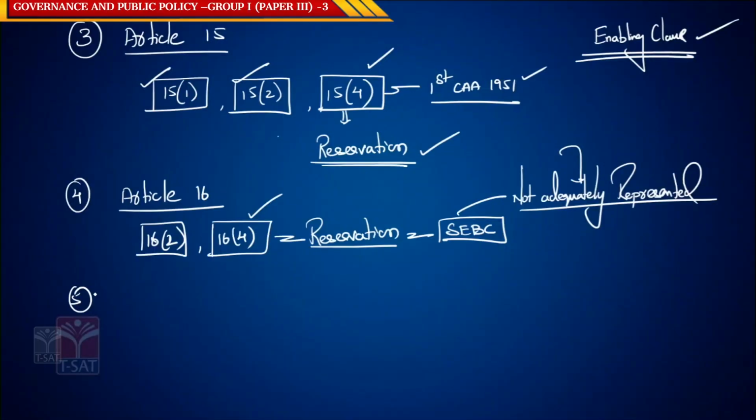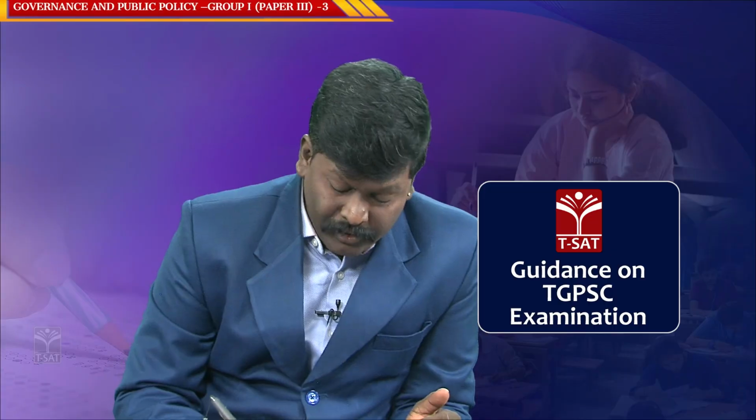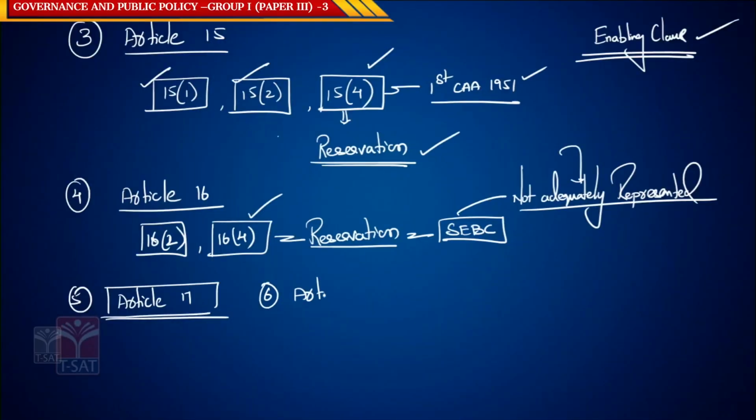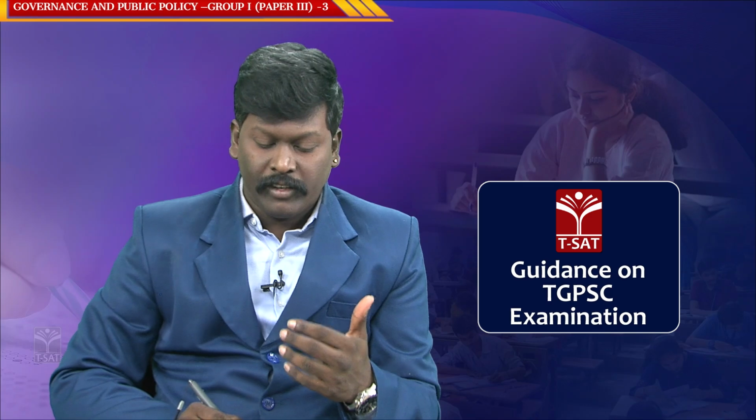The next one we have is Article 17. Article 17 talks about abolition of untouchability, right? Untouchability is prevalent in SCs and STs. So this article is also important for this purpose. The next article we have is Article 19, which is for everyone, so including your SCs and STs. Certain freedoms guaranteed to all the citizens, including SCs and STs.